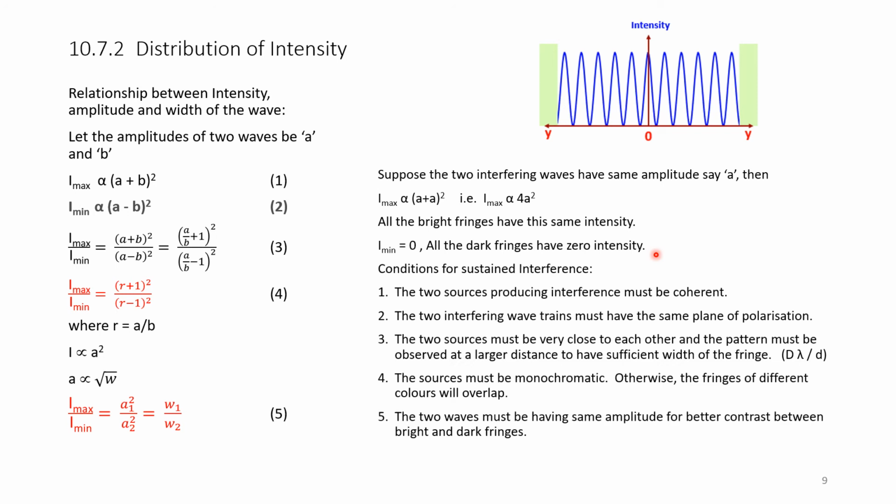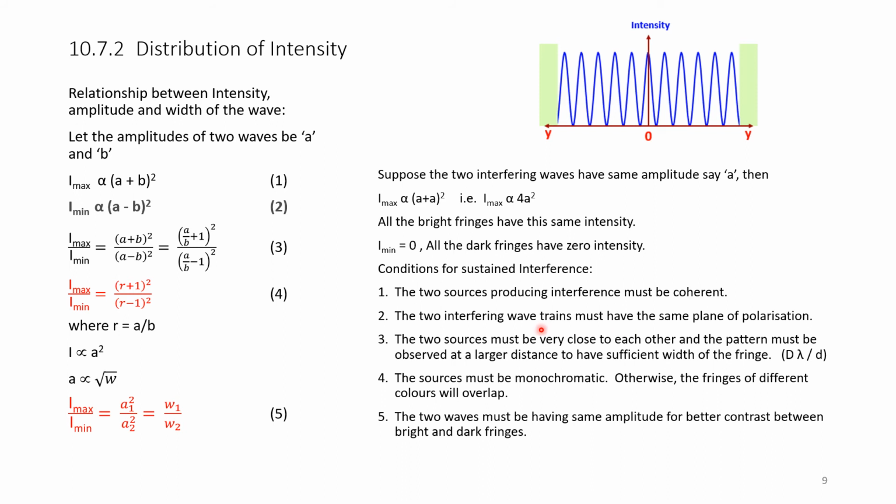Conditions for sustained interference. First, condition number 1: the two sources producing interference must be coherent. That means their amplitude and velocity should be the same, and the phase difference should be constant always.